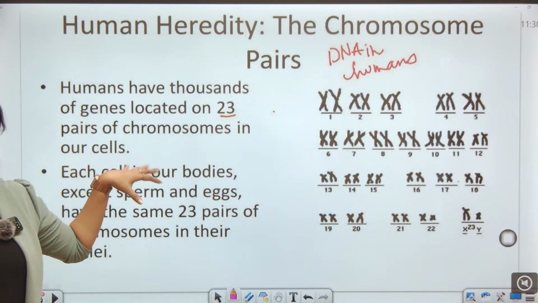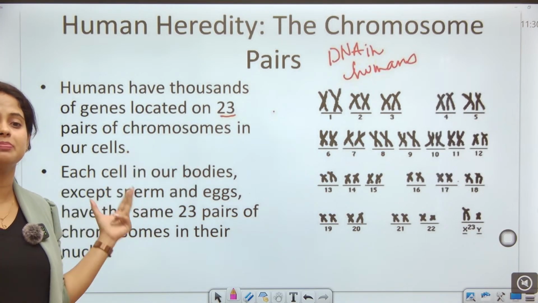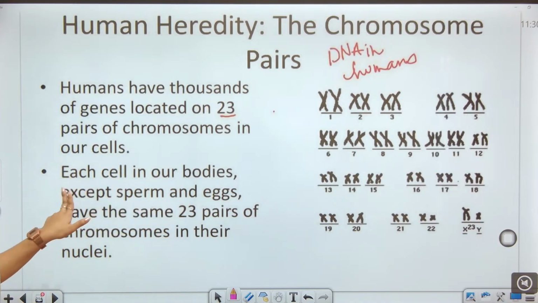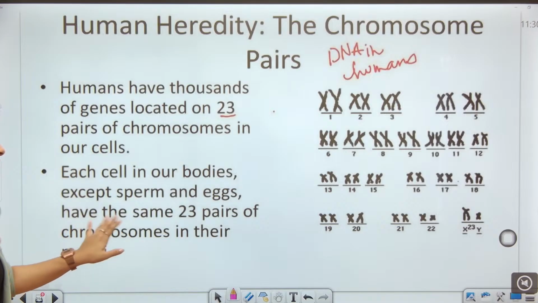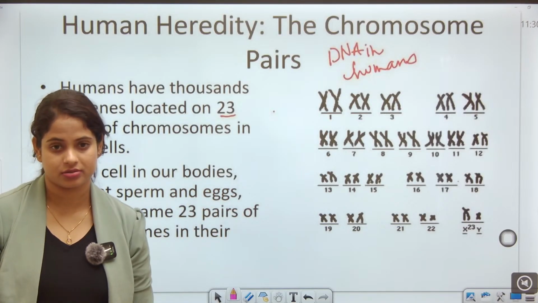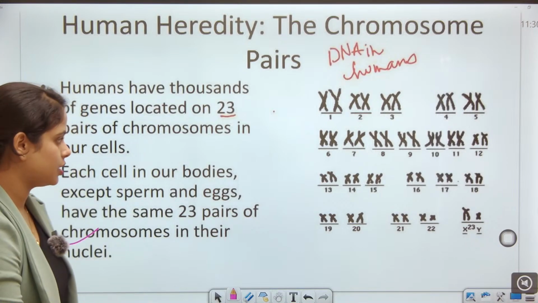Humans have thousands of genes located on 23 pairs of chromosomes in our cells. Each cell in our body except sperm and egg has the same 23 pairs of chromosomes in its nucleus. Okay. Next, see guys.